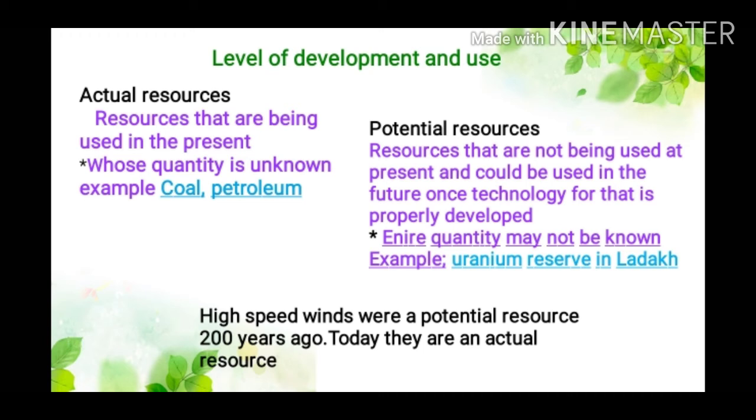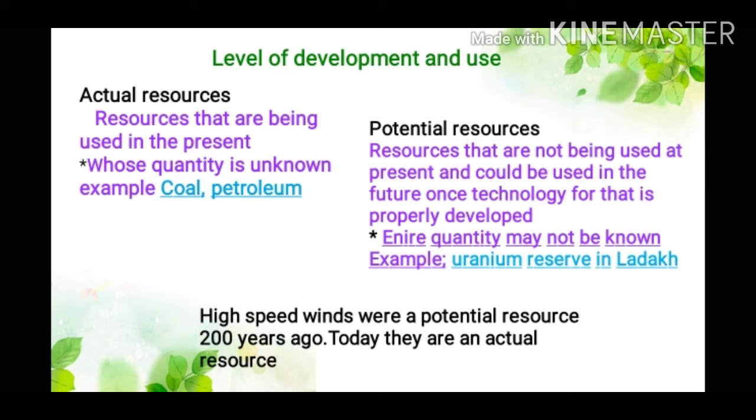Whereas potential resources are those resources that are not being used at present, but could be used in the future once the technology for that is properly developed. And the entire quantity of potential resources may not be known. Example: uranium reserve in Ladakh.